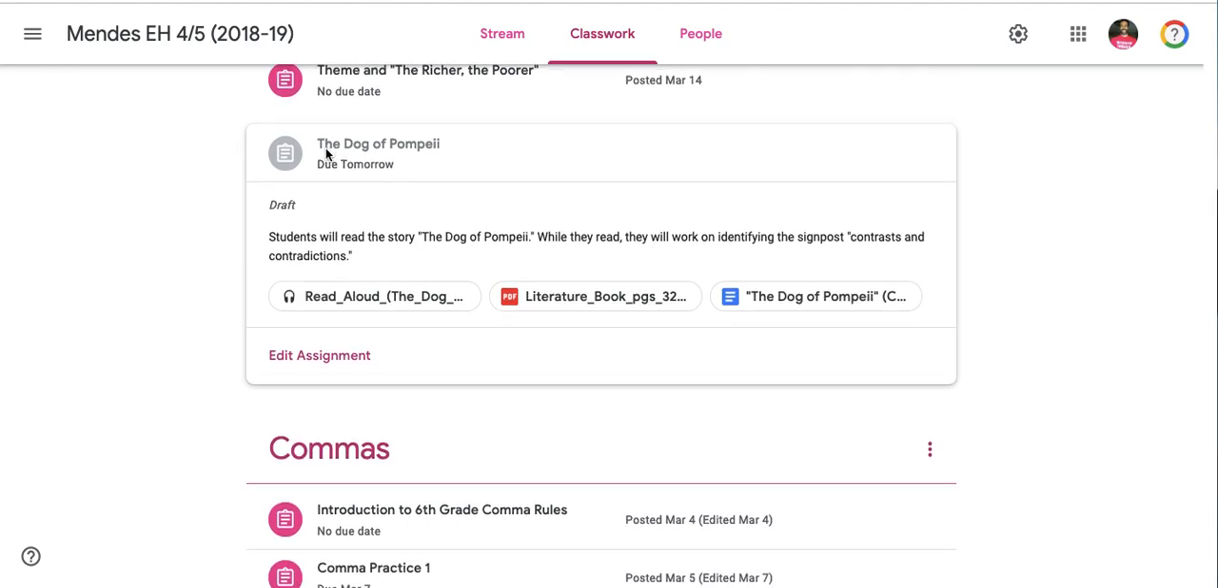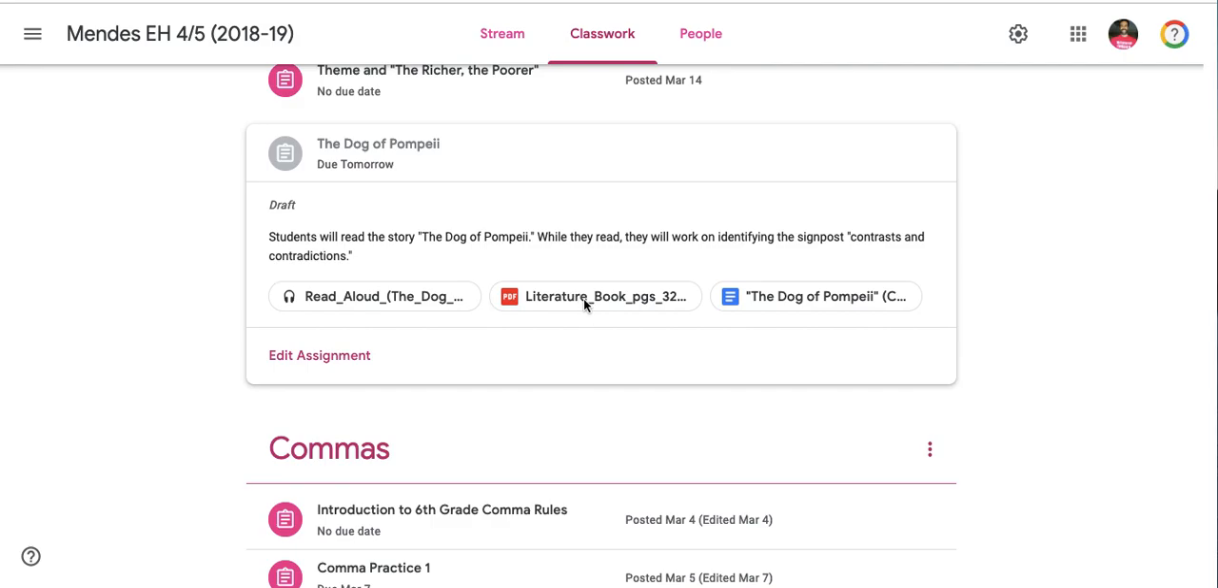The story is called The Dog of Pompeii, and it says students will read the story. While they read, they will work on identifying the signpost contrasts and contradictions. So we're going to be focusing on that signpost, and we'll talk about what that means. On this particular post, there is an audio. I would like all students to listen to this audio while they read the story along with the audio.